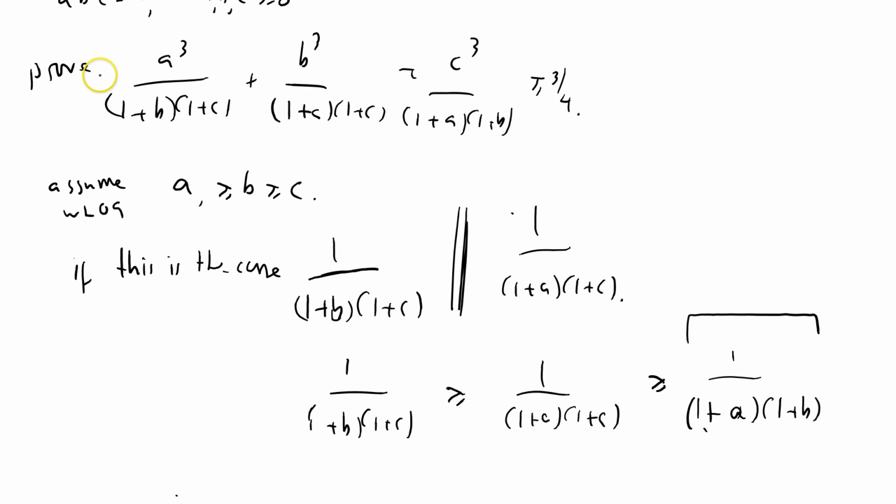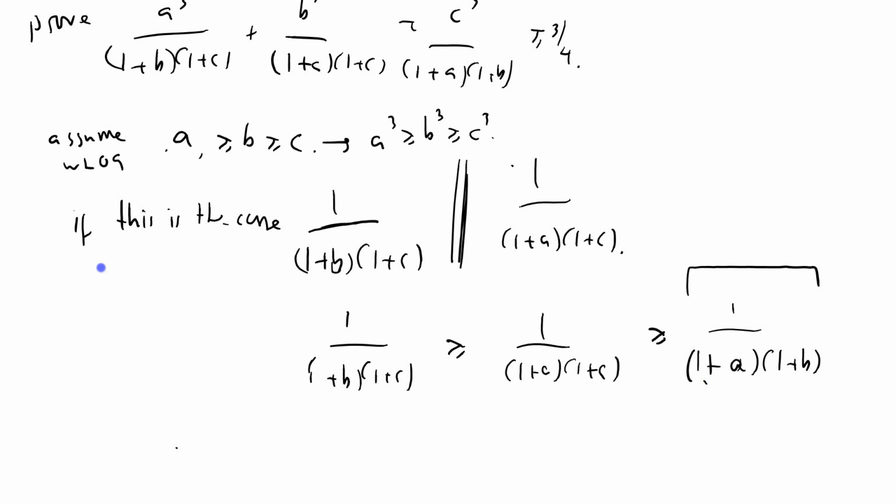So you see we've picked apart this expression into two bits. A numerator which is in order, because A is greater than B greater than C, that tells you that A cubed is bigger than B cubed bigger than C cubed, because cubed is a monotonic function. But now, by virtue of ordering these, we've also put the denominators in order too. So let's try using that.